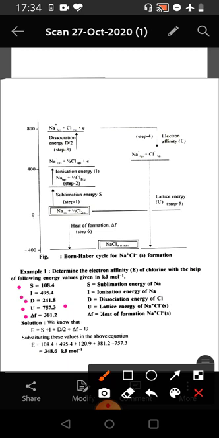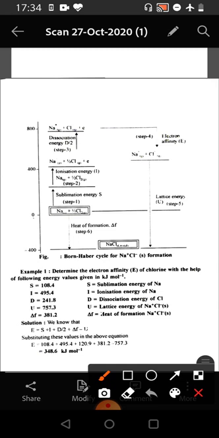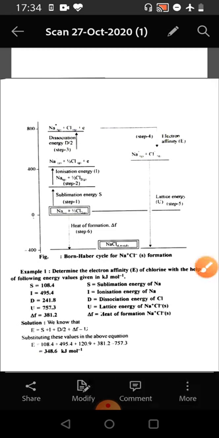So, for calculating the value of E, the formula is E is equal to S plus I plus D by 2 plus delta F minus U. Substituting these values, we see that the value comes to be 348.6 kilojoules per mole. So, 348.6 kilojoules per mole is the value of electron affinity of chlorine.